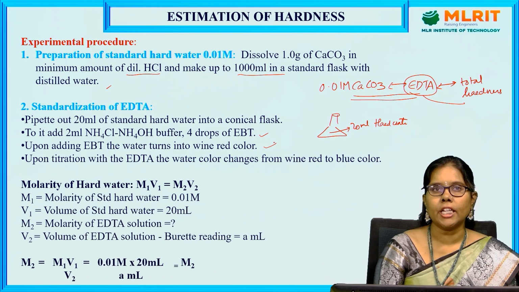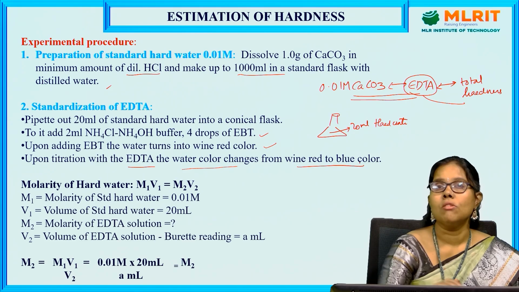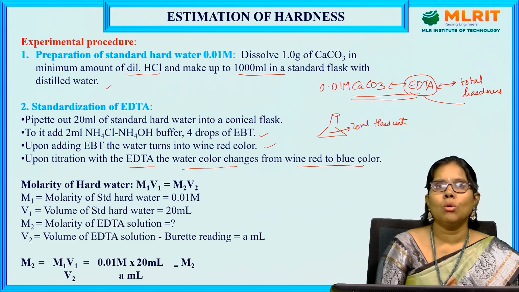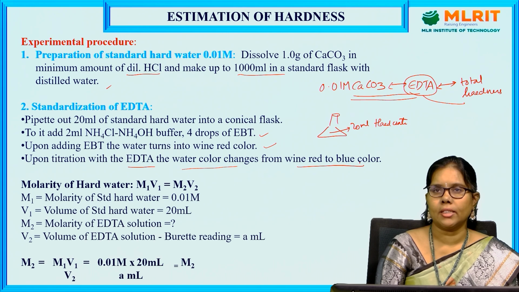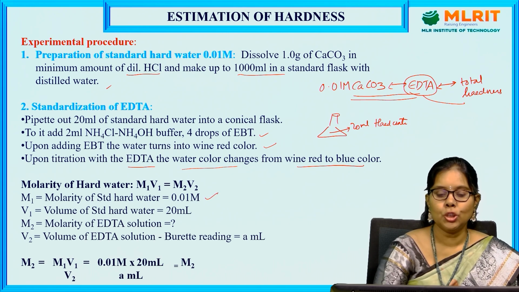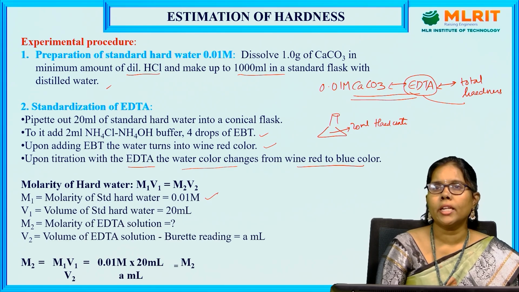Later, it is titrated with EDTA. The color changes from wine red to steel blue. So, first we have done the hard water titration. The molarity of standard hard water is 0.01 molar. What are we going to find out? We are going to find out the molarity of EDTA.